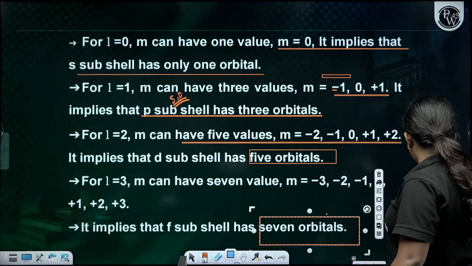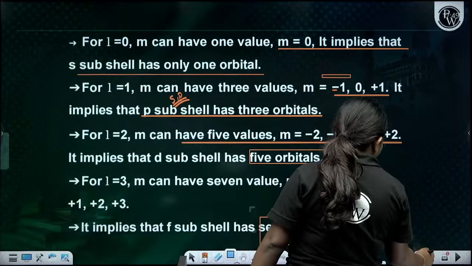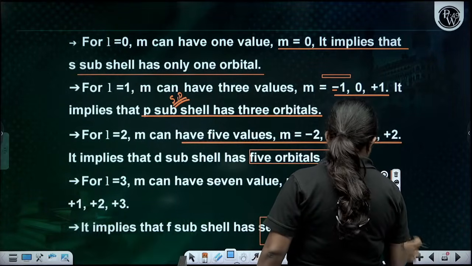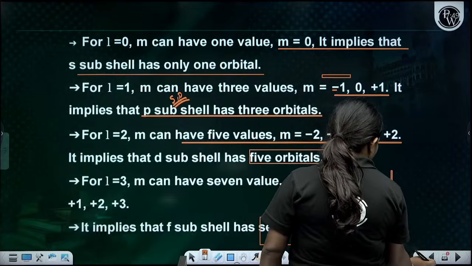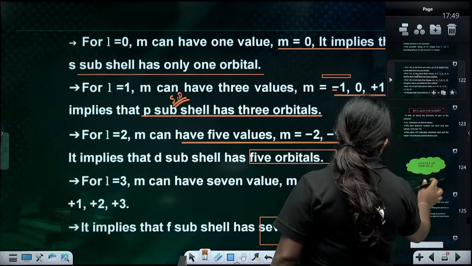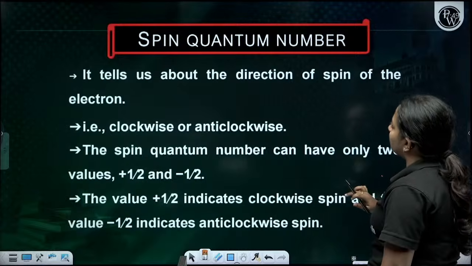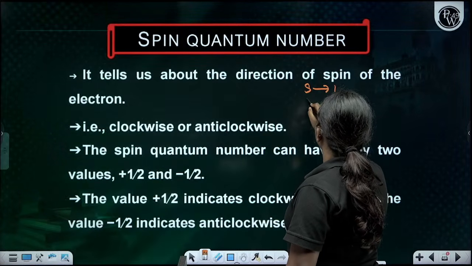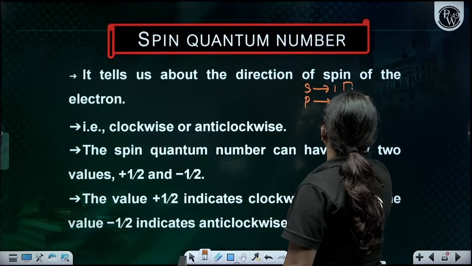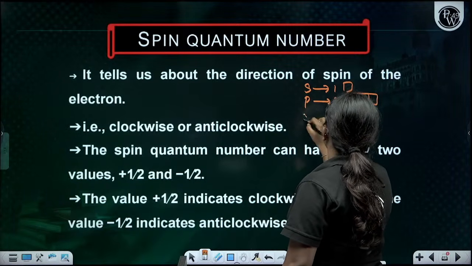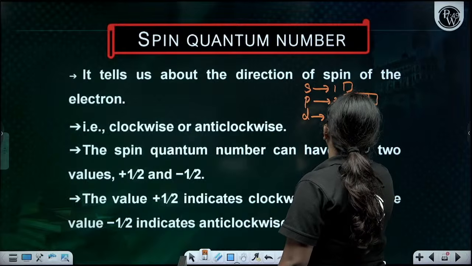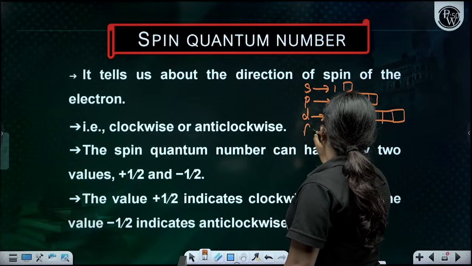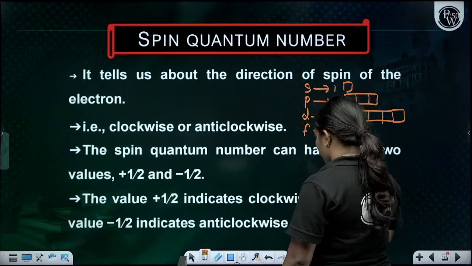In short, I can say that s is going to have 1 orbital, p is going to have 3 orbitals, d is going to have 5 orbitals as per the m, and f is going to have 7 orbitals.